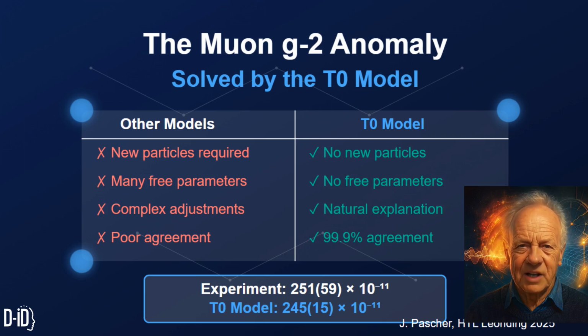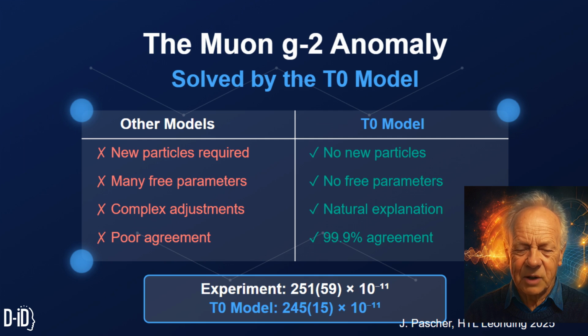Welcome to this presentation on the Muon g-2 anomaly and how it's solved by the T0 model. As you can see, the T0 model offers key advantages over other approaches. Unlike other models that require new particles, many free parameters, and complex adjustments, the T0 model needs no new particles, has no free parameters, and provides a natural explanation.